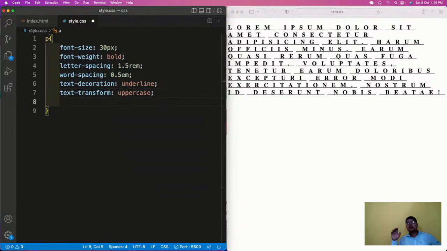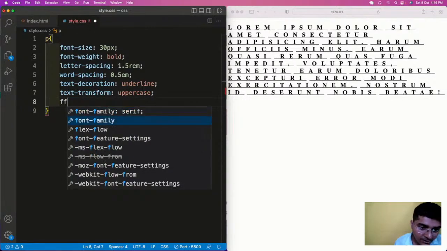As these properties are self-explanatory, in case someone wants an elaboration on something, please write in the comment box. And what else can I have? Fonts. So font family.